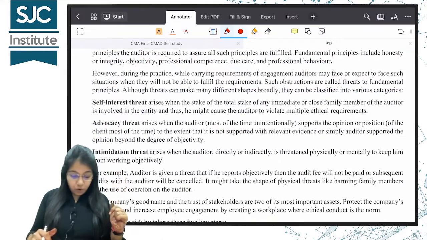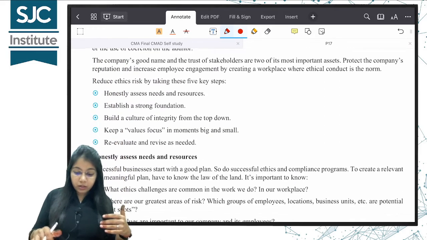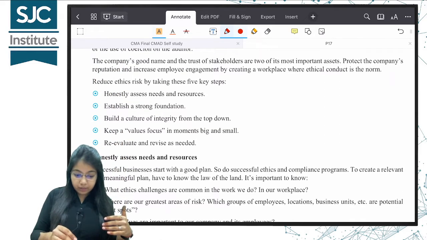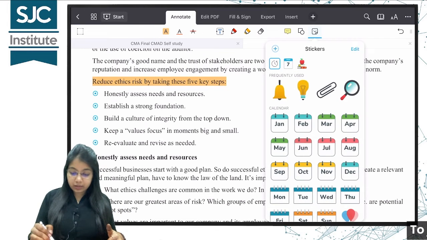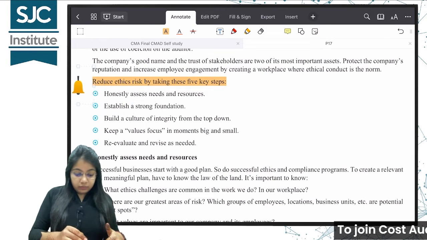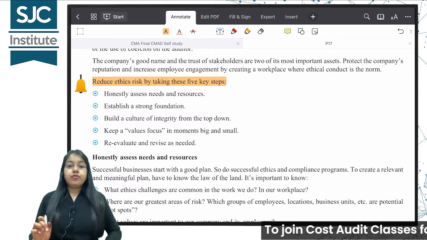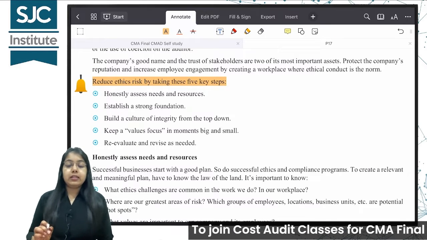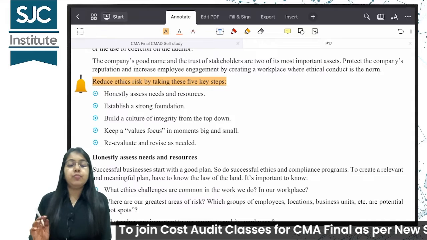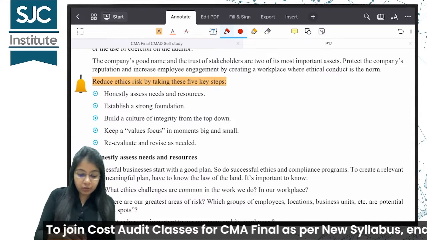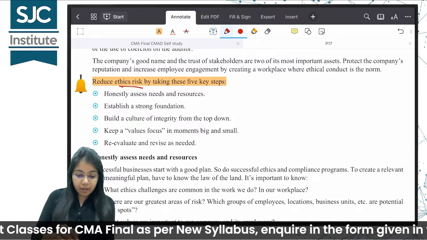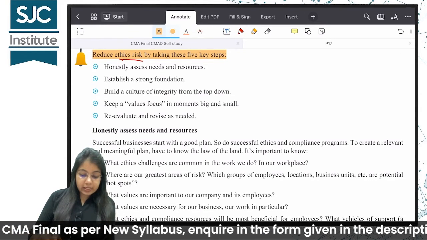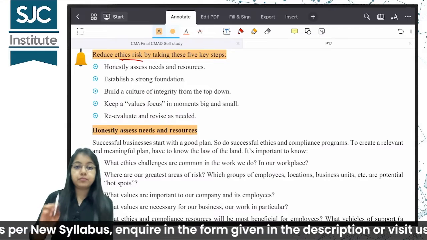Now when we come to auditors, okay, these threats part we'll do it later in the later part. Right now we will do this. Reducing ethic risks by taking 5 key steps. Just you can come to the next page. Reducing ethic risks by taking the 5 key steps. So if any business organization wants to reduce the ethic risks, what can they do? There are 5 steps. Number 1 is honestly assess needs and resources.